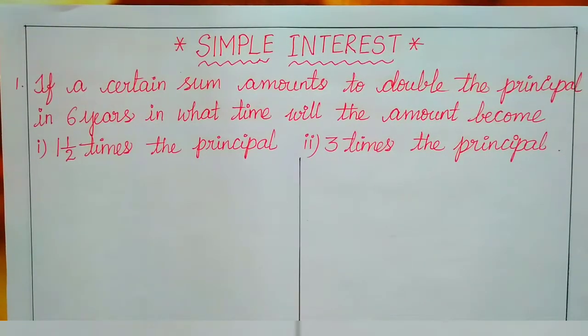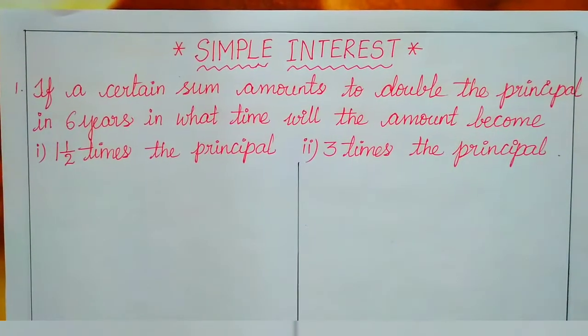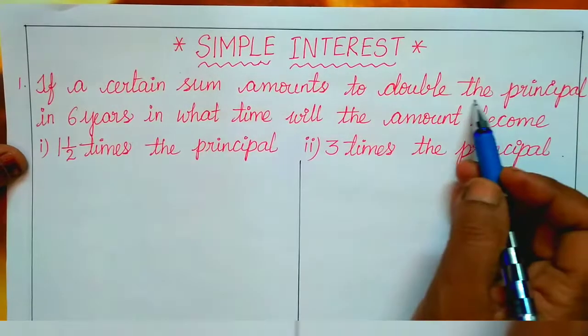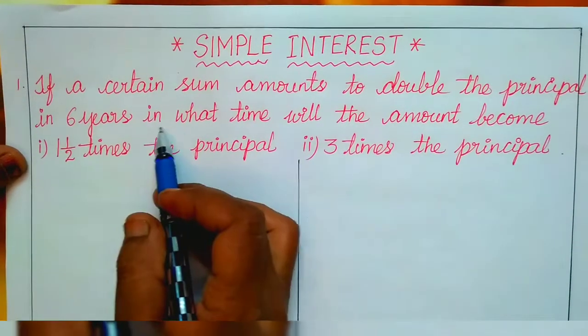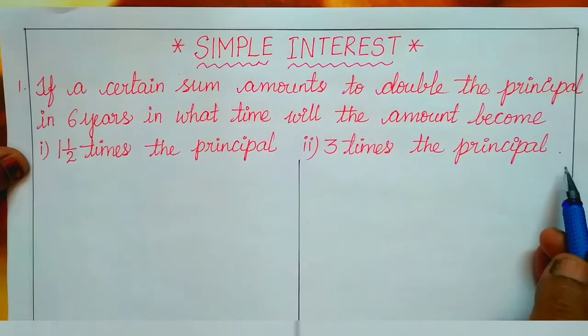Today we are going to discuss some more questions on simple interest. So let us go to the first question. If a certain sum amounts to double the principal in 6 years, in what time will the amount become 1.5 times the principal and 3 times the principal?